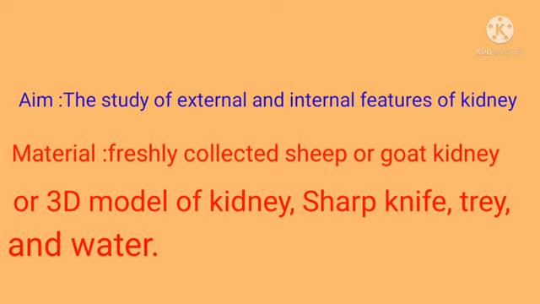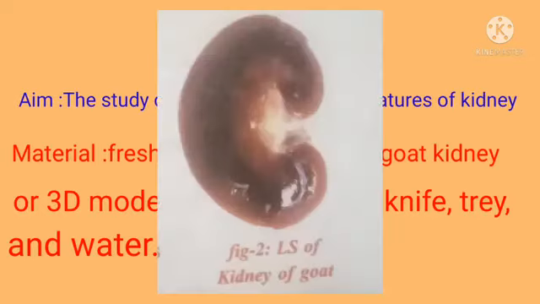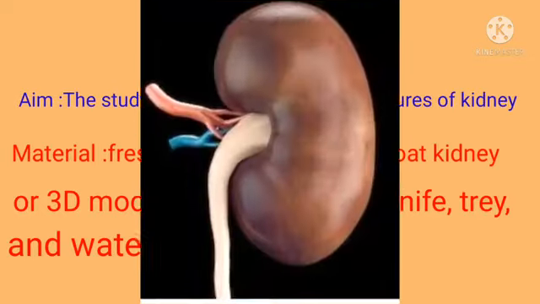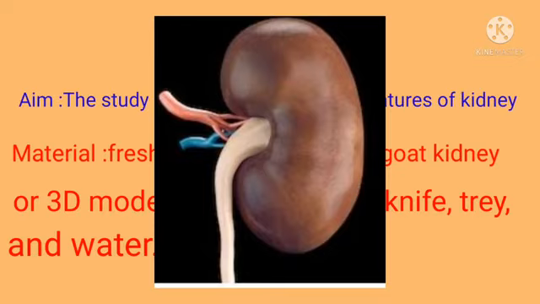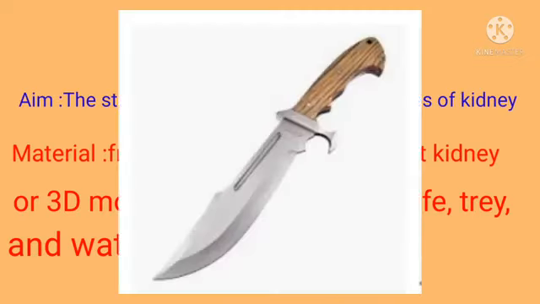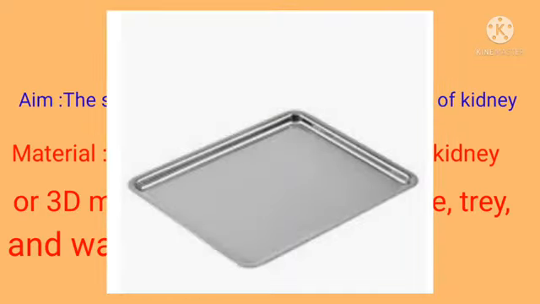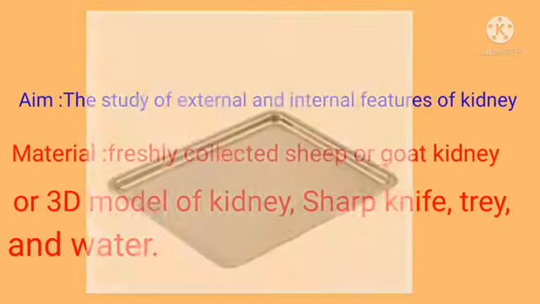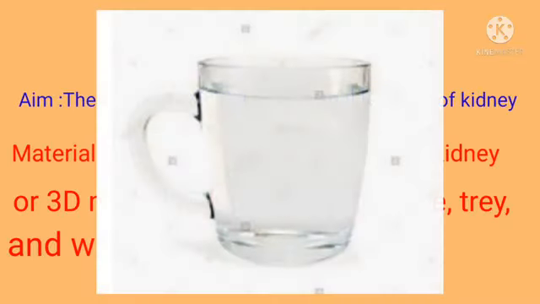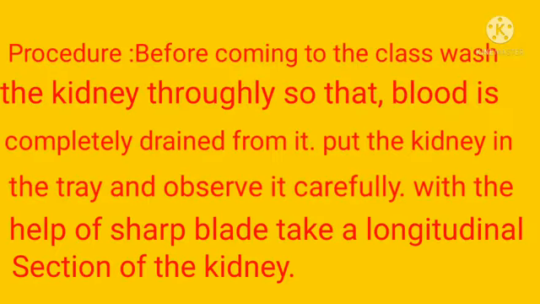Materials required: freshly collected sheep or goat kidney or 3D model of kidney, sharp knife, tray and jug of water. These are the materials.